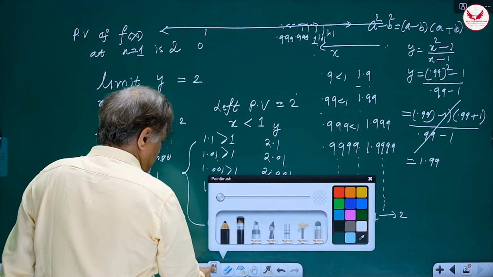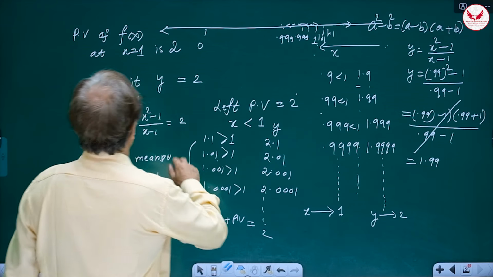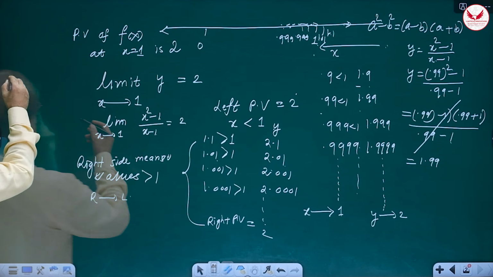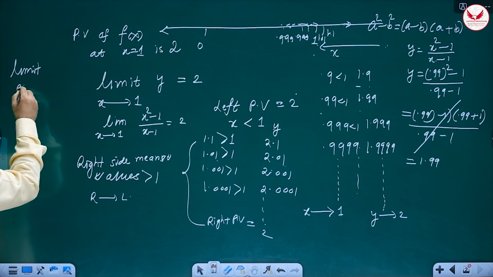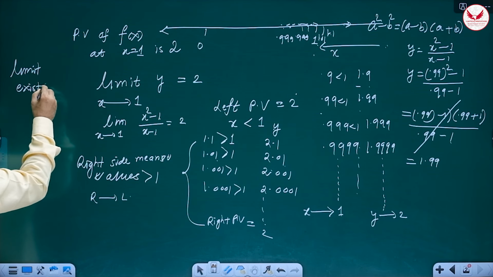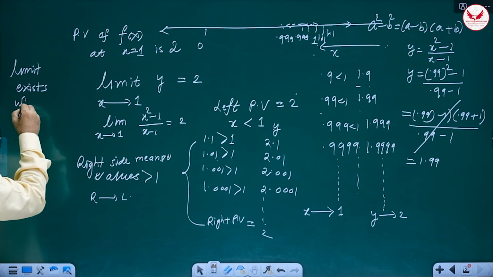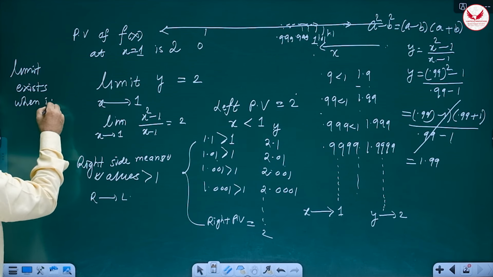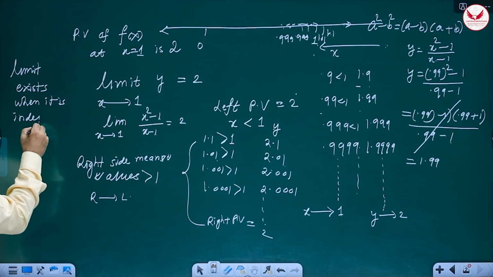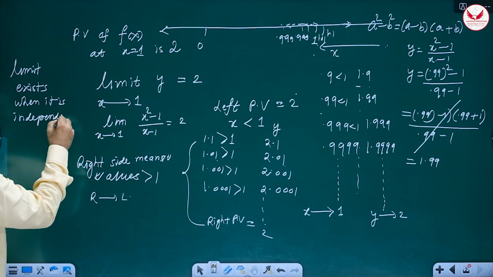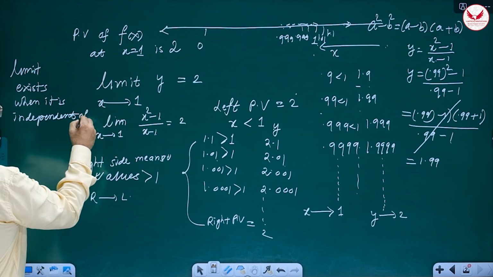So I'll write it technically. What does that mean? That means limit exists when it is independent of approach.